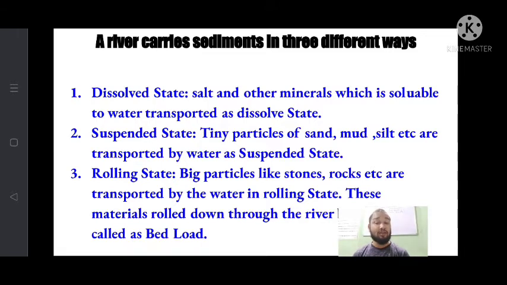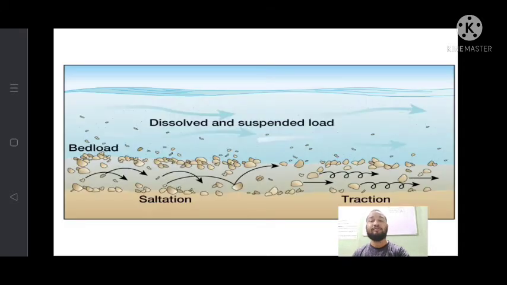So these rolling state substances like stones and rocks roll down through the river bed, so it is called river bed load, or just bed load. Okay, these are the three states of sediments carried by the river water.